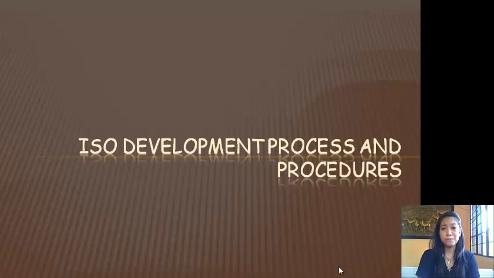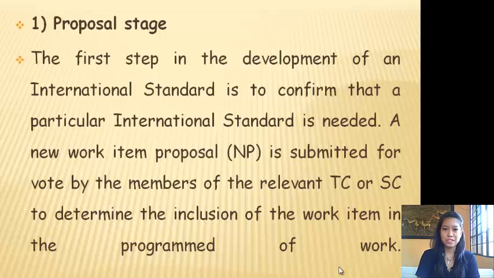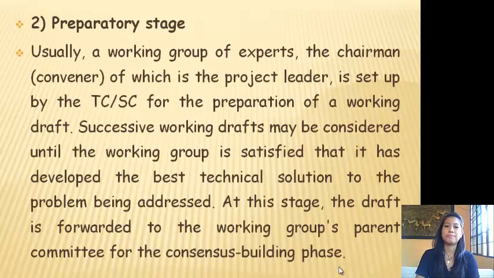ISO development process and procedures. First, proposal stage. The first step in the development of an international standard is to confirm that a particular international standard is needed. A new work item proposal (NP) is submitted for vote by members of the relevant TC or SC to determine the inclusion of the work item in the program of work.